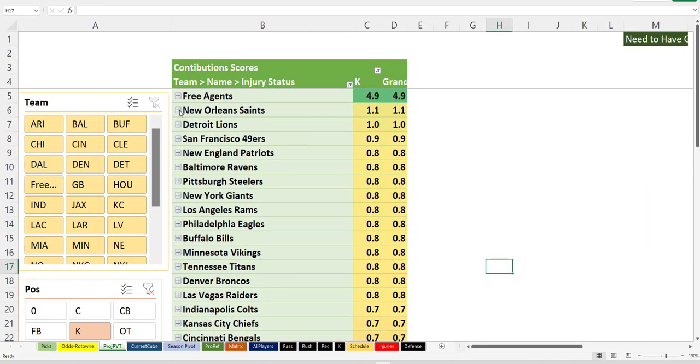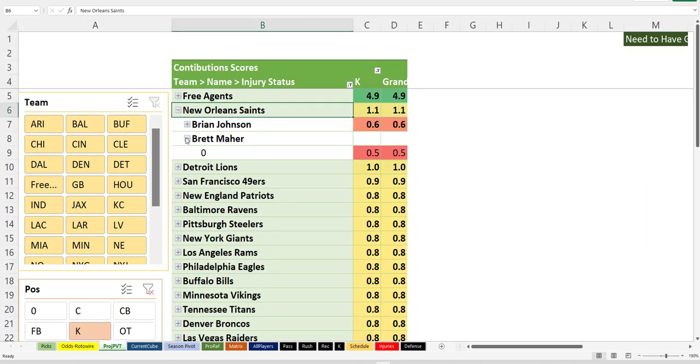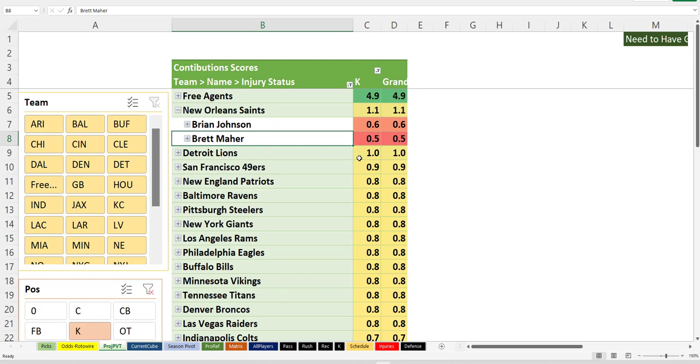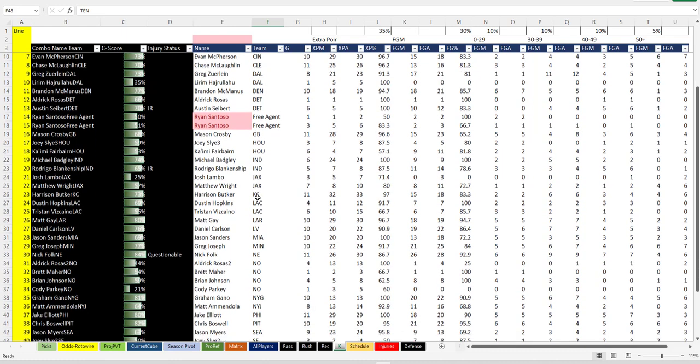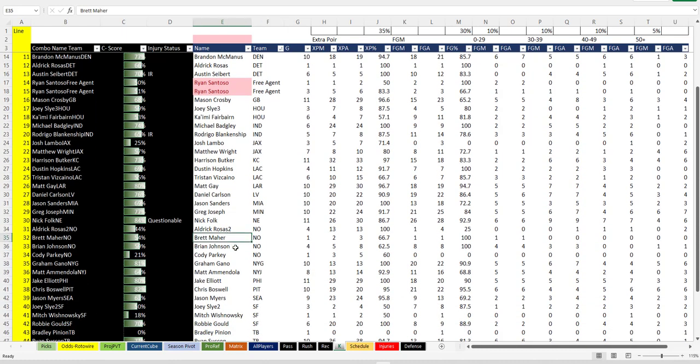Free agents, that's fine. Saints, two kickers. Who's playing? Anybody know? I know they just signed Brent Maher. Anybody know the answer to this question? Brian Johnson might not be playing. I'm going to just remove Brian Johnson off the kickers list. It's a good thing we checked this. New Orleans, where'd he go? Brian Johnson, I'm calling you extra. And that's going to screw everything up, and he's going to be gone from this list.